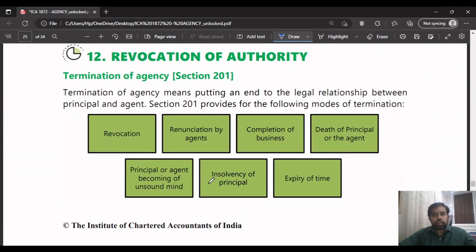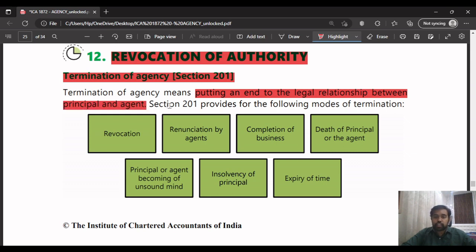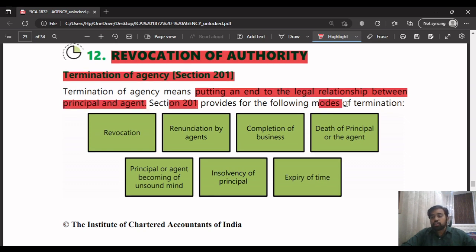Now coming to the last part of this chapter, this is very important from the exam point of view, because so many times they've asked questions from this part of the chapter: revocation of the authority, termination of agency. So finally, we have done the contract of agency. Now we are ending it with the termination of the agency, means we are cancelling the contract. Termination means putting an end to the legal relationship between the principal and agent. That's what they're saying, section 201. So what are the modes of termination? We read what are the modes of agency. Now we are reading the modes of termination.